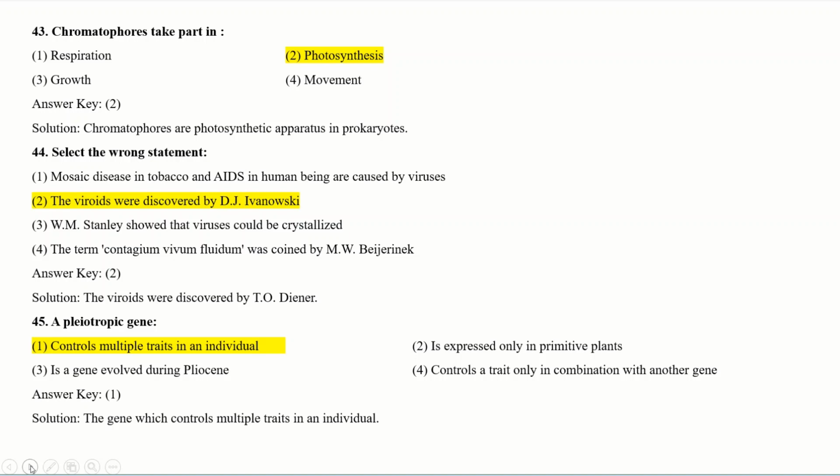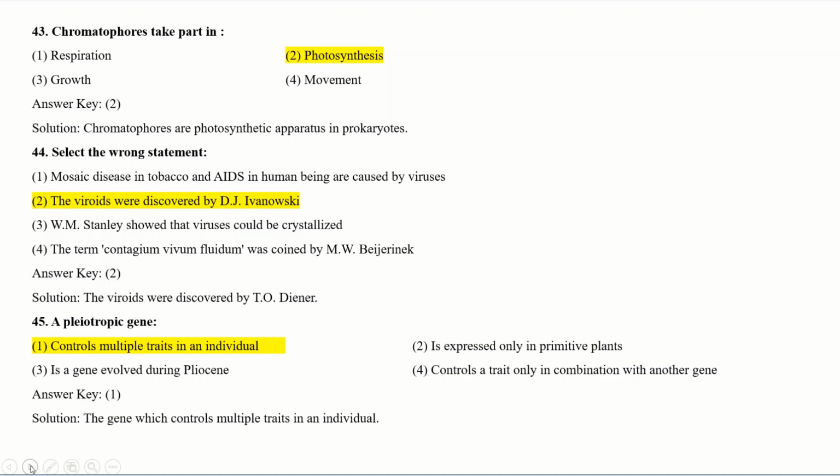A pleiotropic gene. You should know the different types of genes with their functions. A pleiotropic gene has which characteristic? See the options. Controls multiple traits in an individual, is expressed only in primitive plants, is a gene evolved during Pliocene, controls a trait only in combination with another gene.